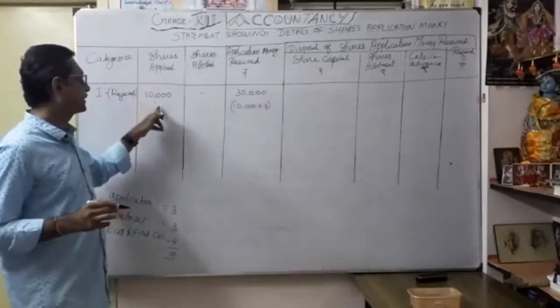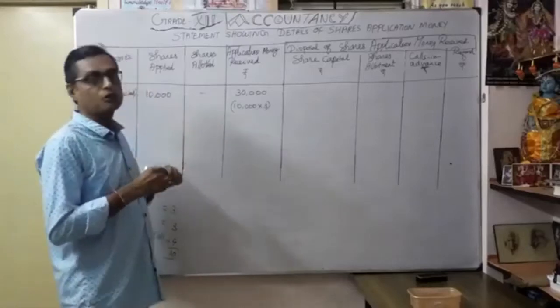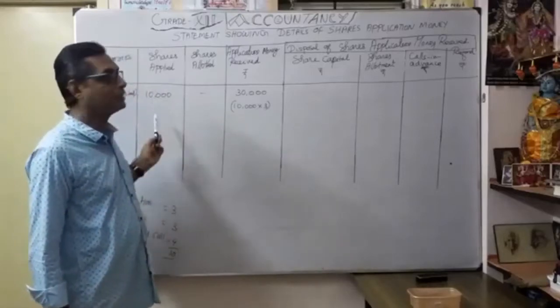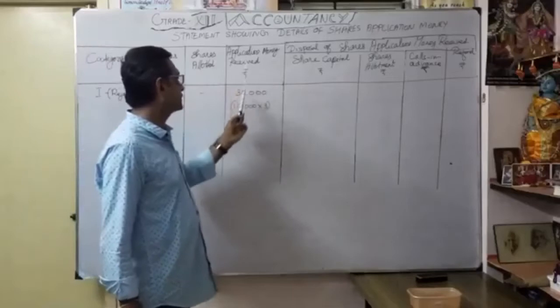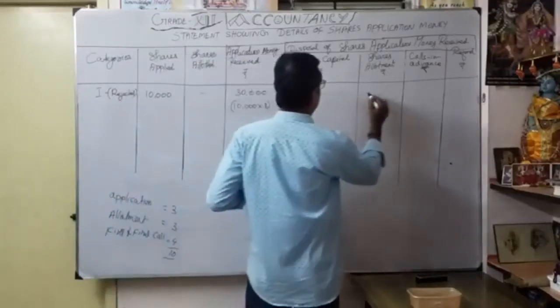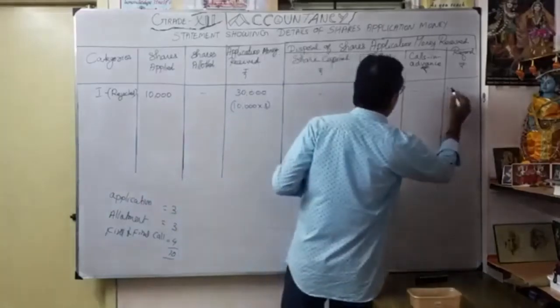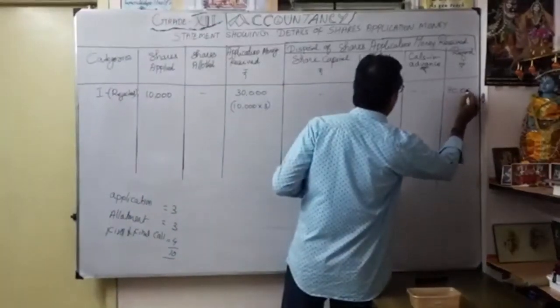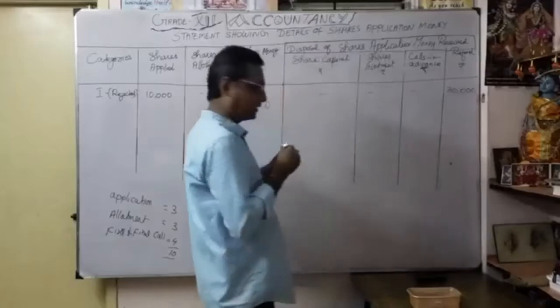Whatever shares applied, 10,000, there is no share allotment for this category number 1. So the entire money, 30,000, is transferred to refund. The first one is very easy.